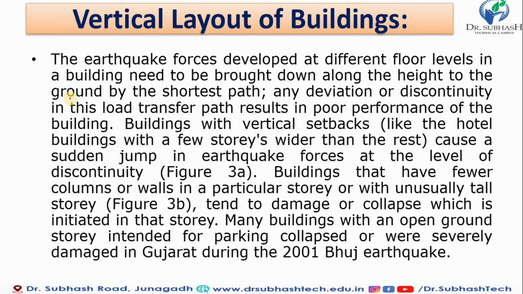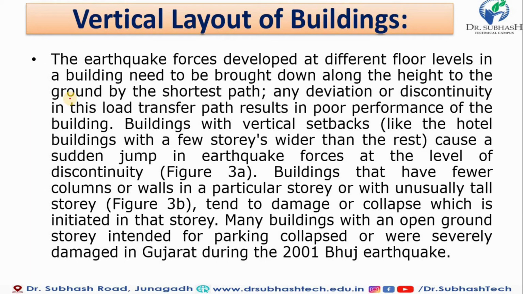If the building is tall, then it should be lighter, and the shape should maintain the height to base ratio. Any deviation or discontinuity in this load transferring path results in poor performance of the building. So our load transferring path should be perfectly designed, and it should resist all the forces that were discussed in the previous two lectures and this one.